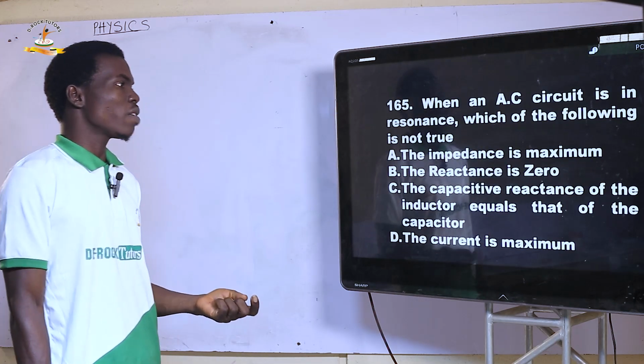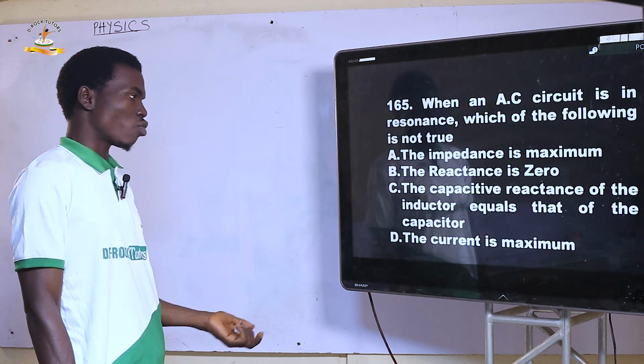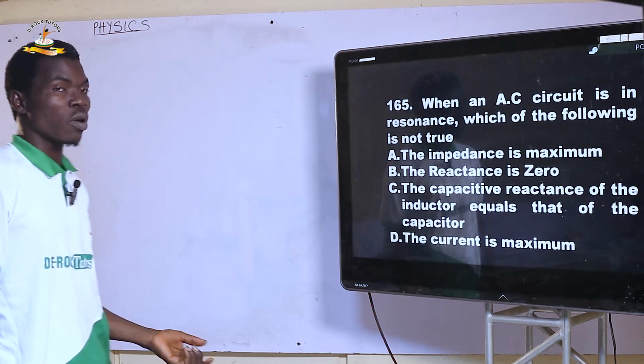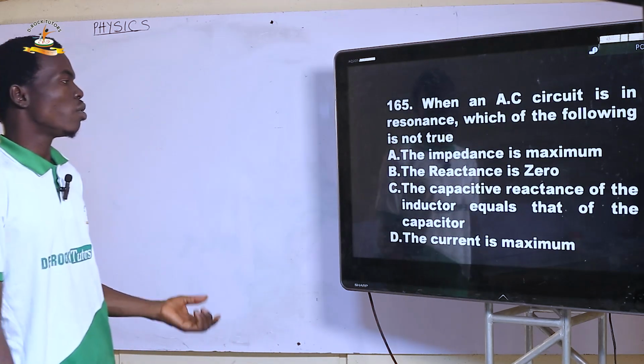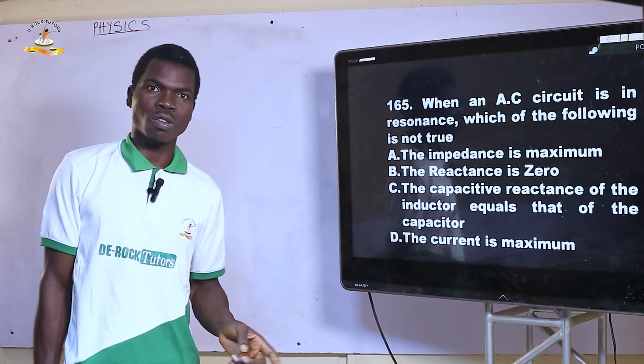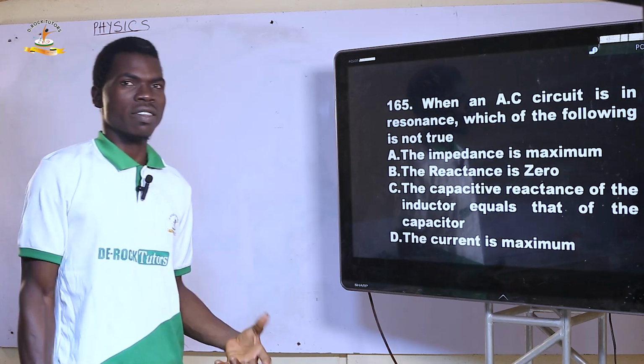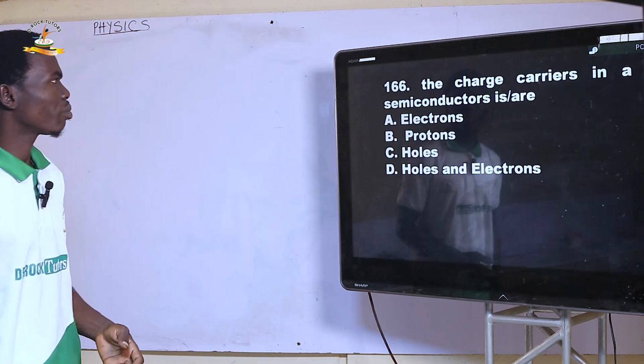C, the capacitive reactance of the inductor equals that of the capacitor. Yes, that is true. D, the current is maximum. Yes, current is maximum. So the wrong option is what? The impedance is maximum. So it is not what happens in resonance in the case of AC circuits. Next.